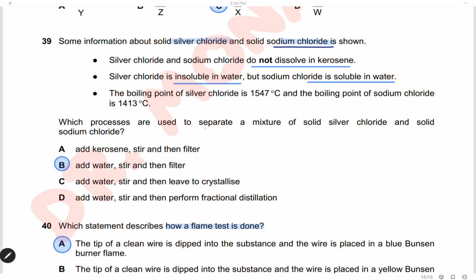Which processes are used to separate a mixture of solid silver chloride and solid sodium chloride? Silver chloride is insoluble in water, but sodium chloride is soluble. So we can add water and mix or stir. Sodium chloride will dissolve and silver chloride will remain as a precipitate. Then we will filter to separate the solid silver chloride. So the answer is B.